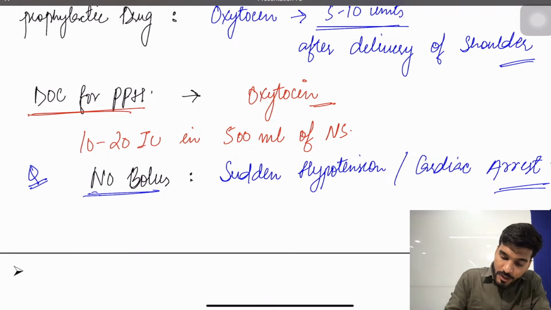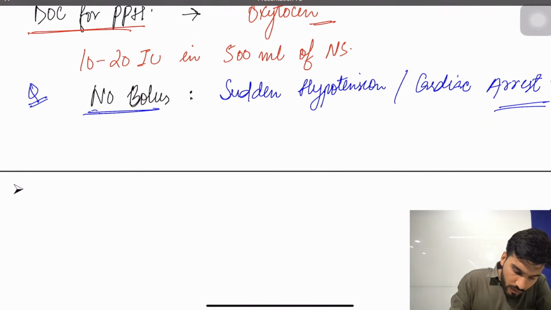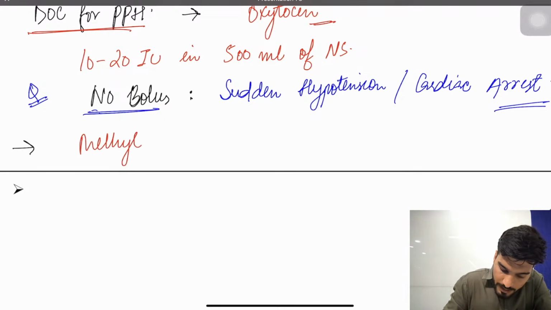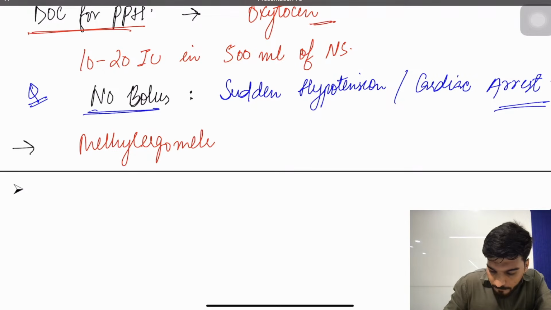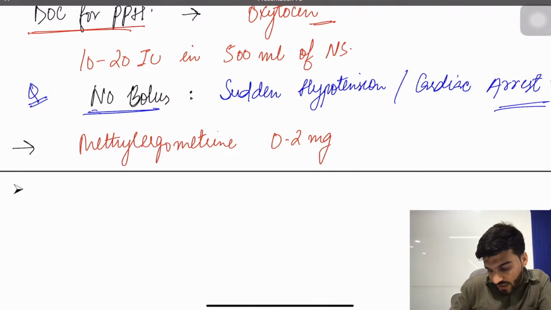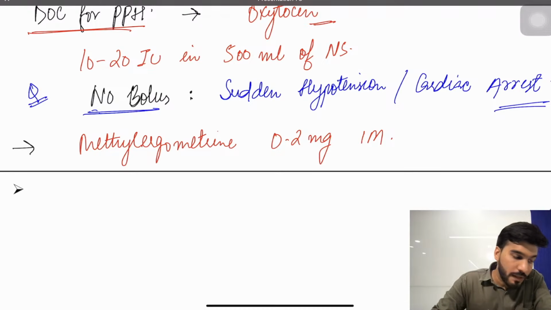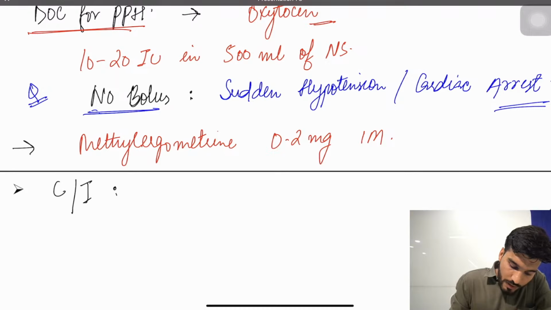What will be the complication? It can cause sudden hypotension or cardiac arrest. Okay, the first drug is oxytocin. Followed by that, we can use the second drug called methyl ergometrin or methergin. How much to use? We can give 0.2 mg intramuscular injection. This drug has a peak action in 90 seconds, but the question they can ask about this drug is the contraindication.